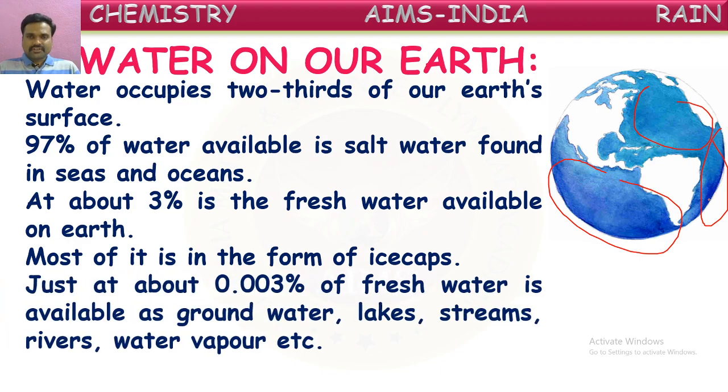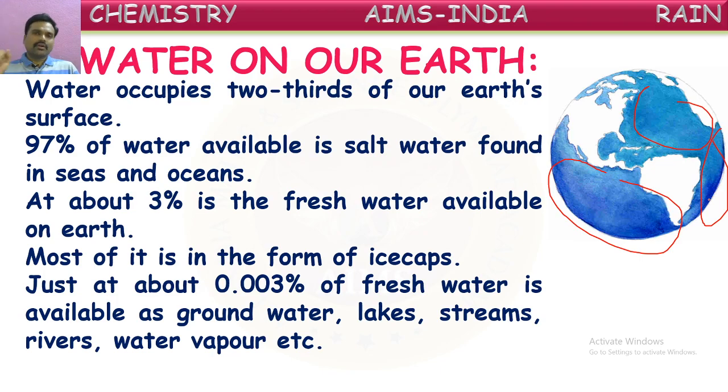So, in that 3%, only 0.003% of fresh water is available in the form of groundwater, streams, lakes, and rivers. See how small a quantity of water is available to us for drinking and other uses.